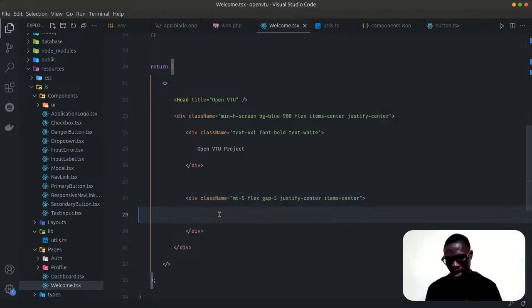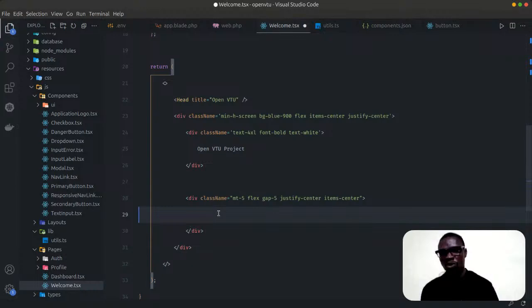So let's have 2 buttons here. For now, what I want to do is display the registration button and the login button, and we'll do it in 2 ways. Don't forget, we are just doing some basic things now. We are building a VTU application that will enable you to sell airtime, sell data, and do bulk SMS, with a lot of other cool features.